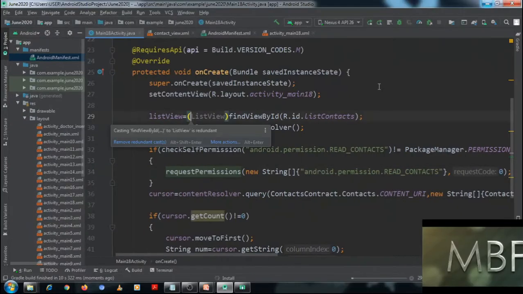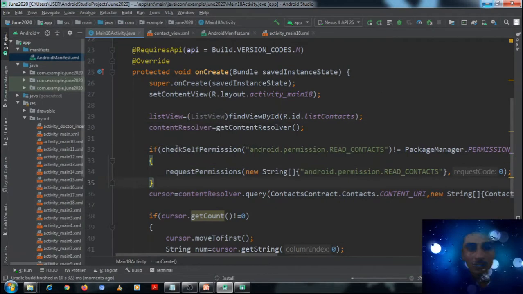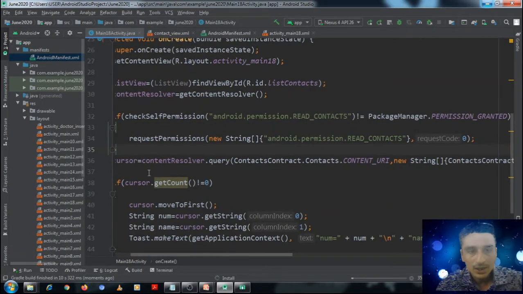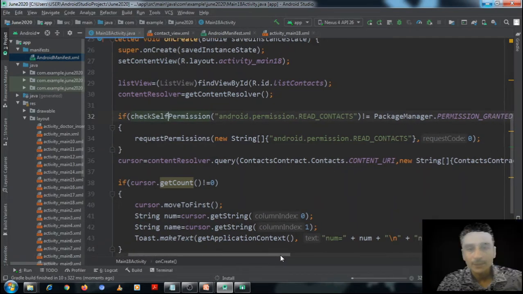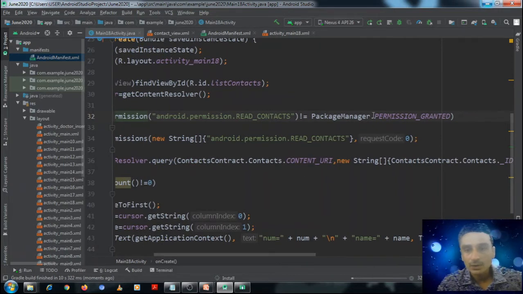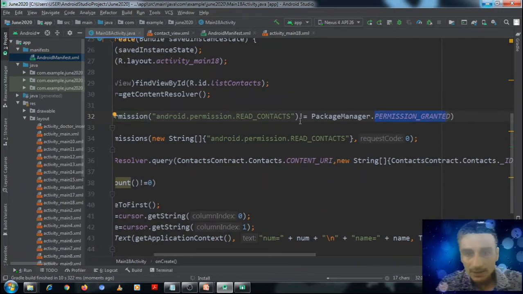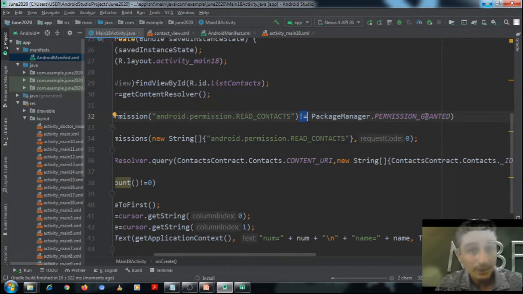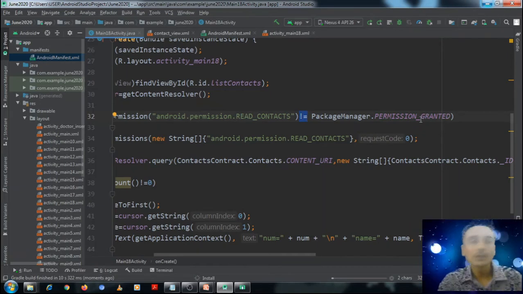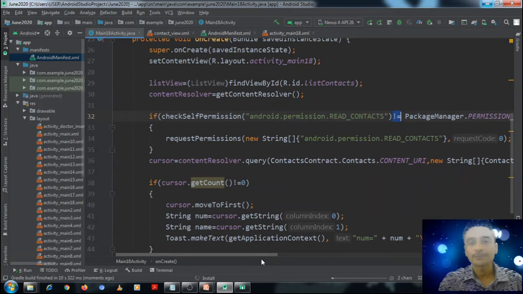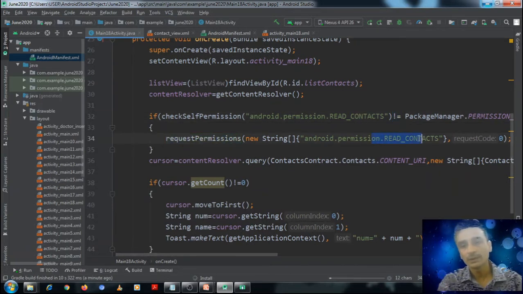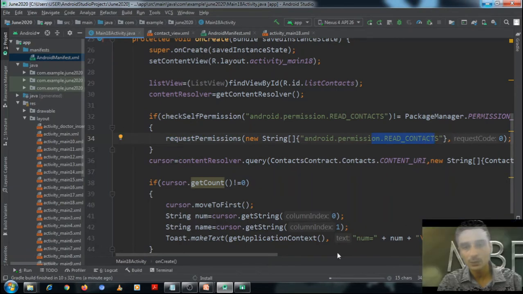So what we have done here, we have checked self permission android.permission.READ_CONTACTS, and if this method does not return permission granted, it means that during installation of this application, the client has not granted the permission to read contacts. So again we are requesting the permission. Which permission? Only one, READ_CONTACTS, with a request code of 0.